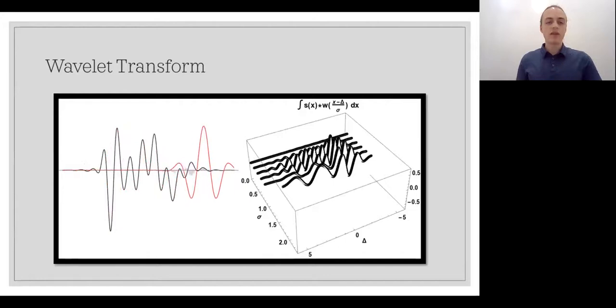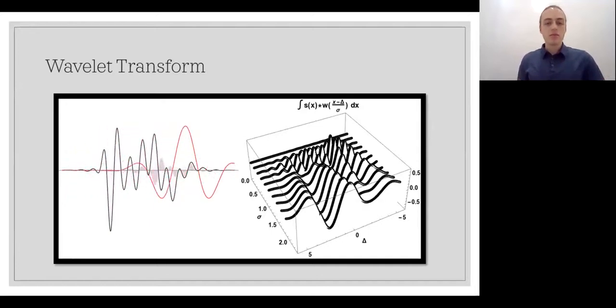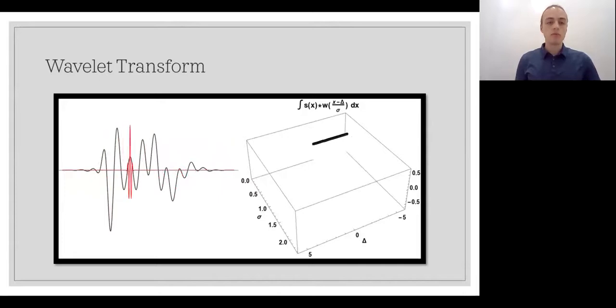So for every wavelet scale S, we iterate across all of the time steps, centering the wavelet at that time step. Then we perform the convolution, which is the product and the sum, written here as a continuous integral, but performed in our code and for our research as a discrete sum.